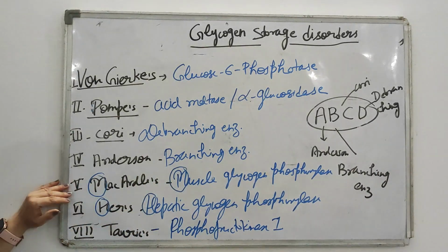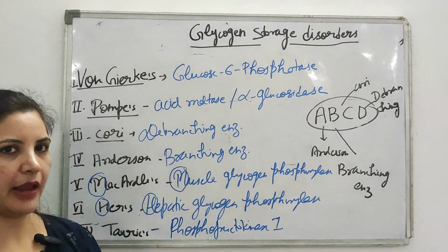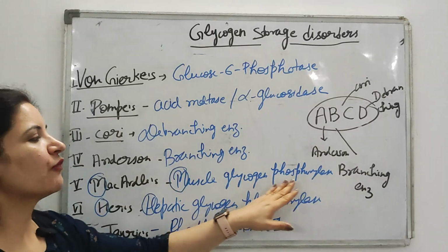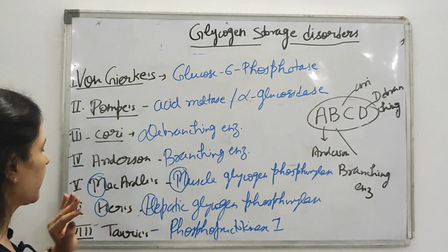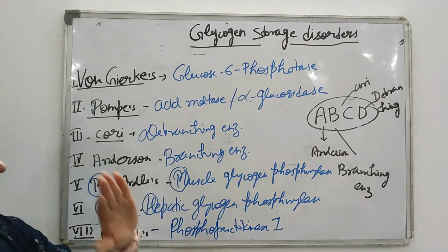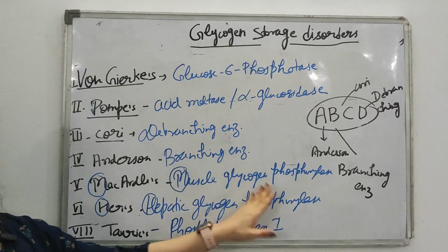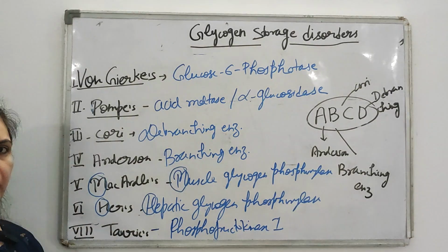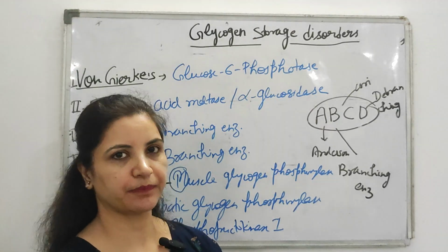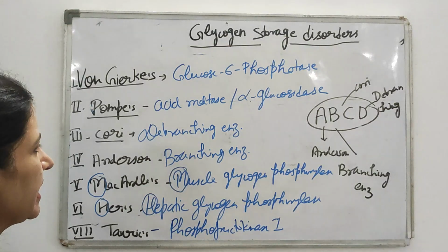Next, type 5 is McArdle's. M is M. So in McArdle's, muscle glycogen phosphorylase enzyme is deficient. Type 6 is Hers. In Hers, H for H, so hepatic glycogen phosphorylase is deficient. And type 7 is Tarui's. In Tarui's, the enzyme deficiency is phosphofructokinase 1. Clear everyone? Now comes what are the clinical features.